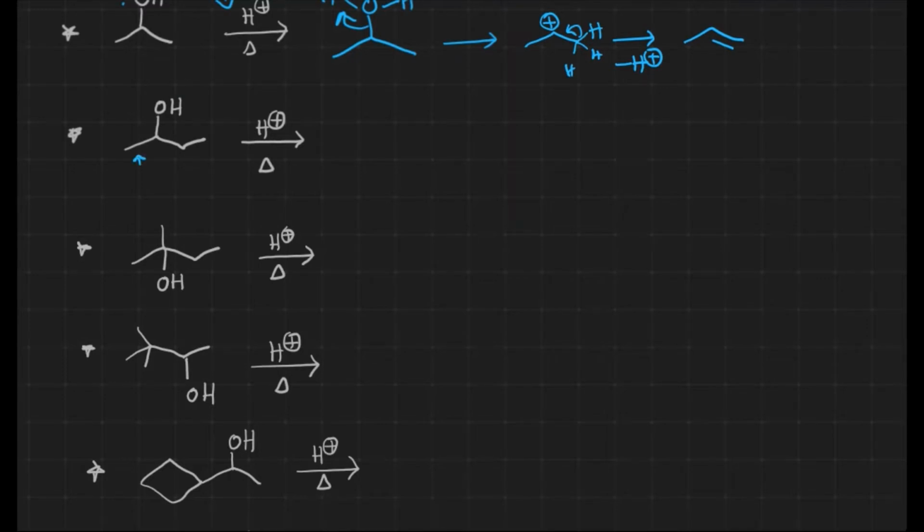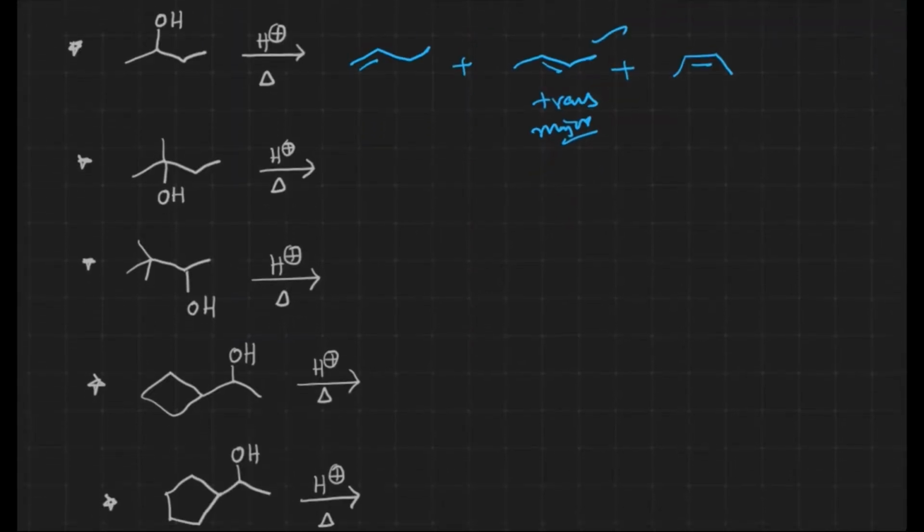There is a possibility of forming a terminal alkene and an internal alkene. Let me write both. We have two kinds of internal alkene: one is trans and the other is cis. The trans one is the major product because it is highly stable according to the Saytzeff rule. The stable internal alkene is the major one in this reaction. That is how the reaction takes place.